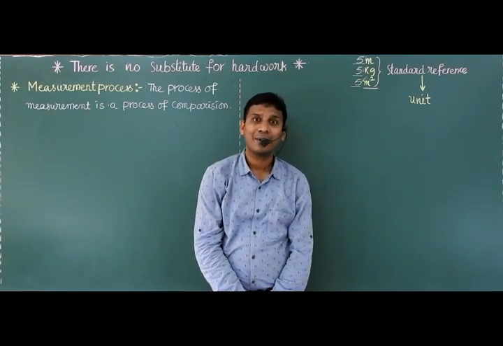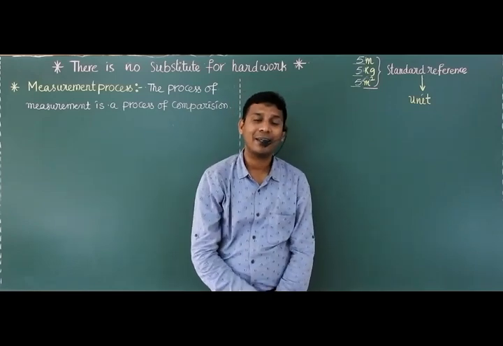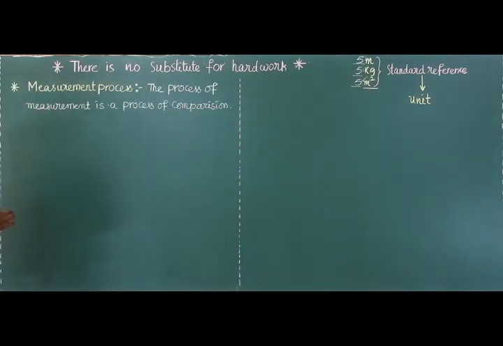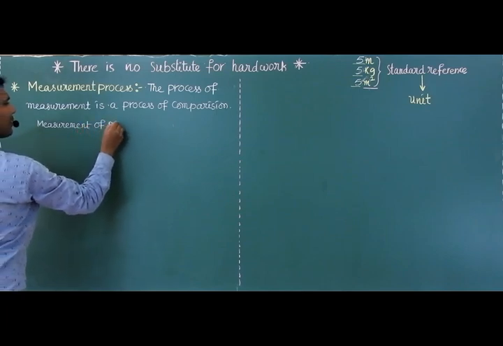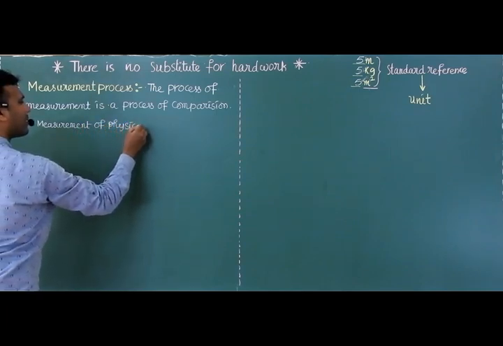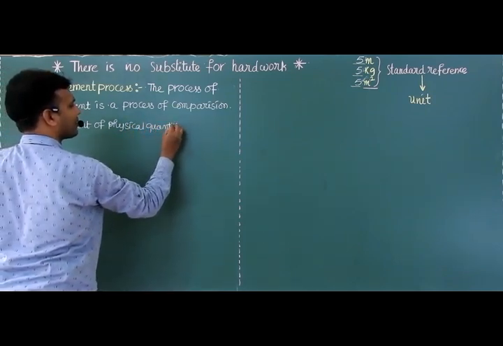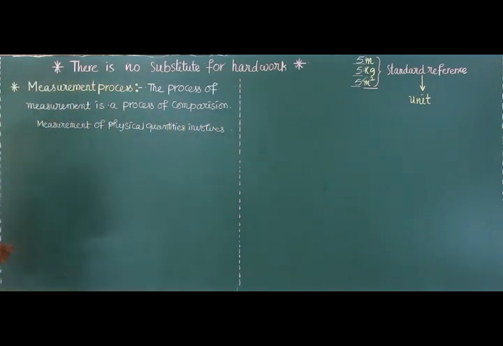So measurement of any physical quantity involves two things. What are those two things?